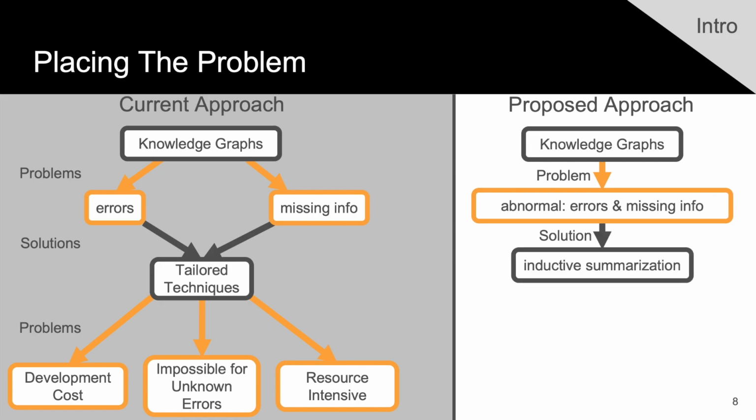And this allows us to flip the problem to inductive summarization. So summarization allows us to identify what is normal, and then everything that's not normal is abnormal. And we don't so much care about why it's abnormal, although we'll be able to reason about that. We just care that it's abnormal, because this is the common characteristic across all types of errors and missing information.